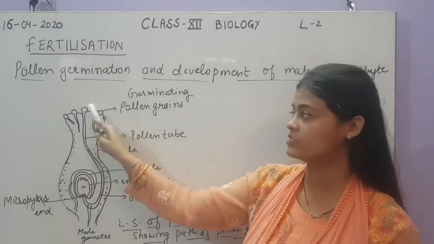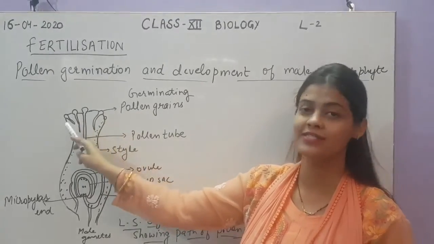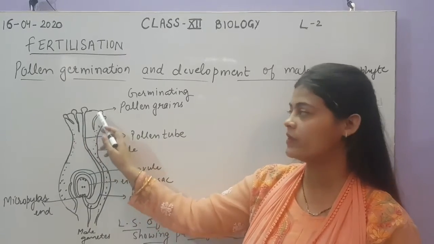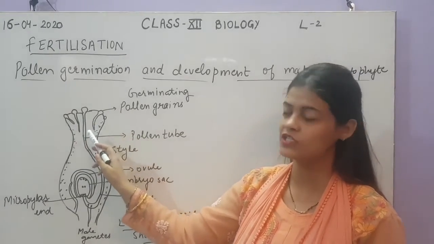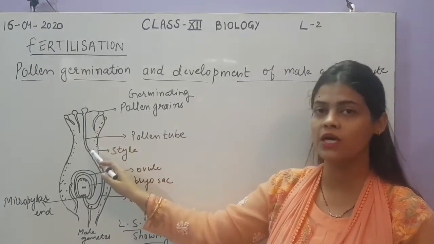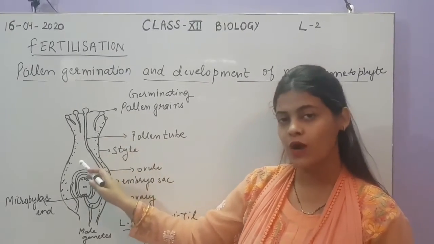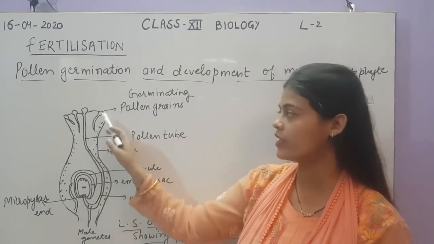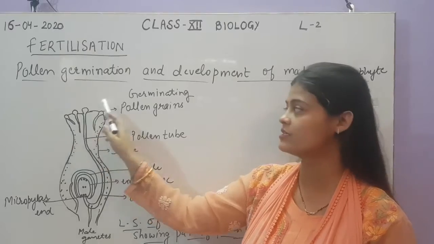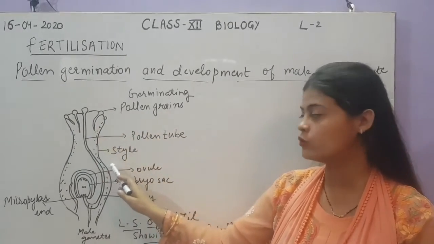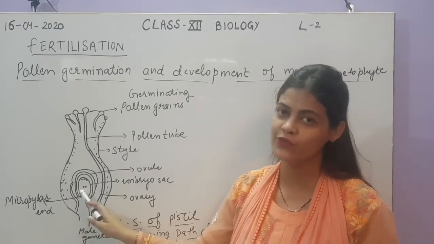So many pollen grains will reach the surface of the stigma, and one or a few may form the pollen tube for germination, but only one pollen grain will be able to form the pollen tube to pass throughout the style to reach the ovule for fertilization. Here you can see many germinating pollen grains, but only one has been able to reach the ovule.